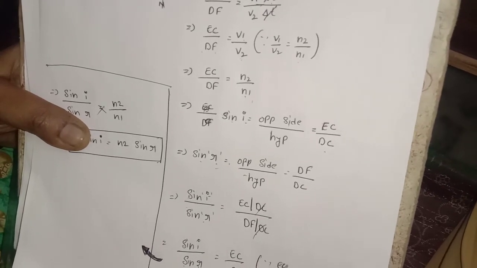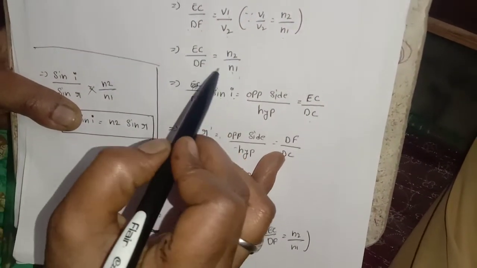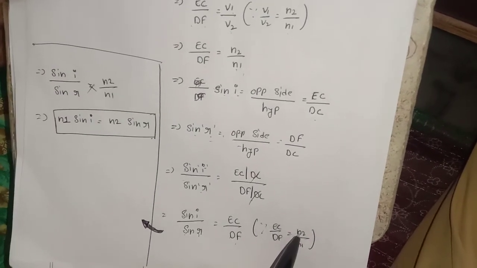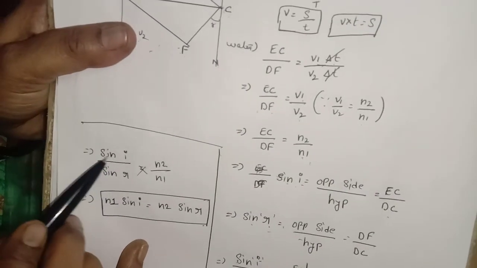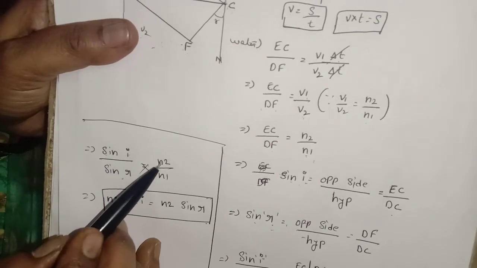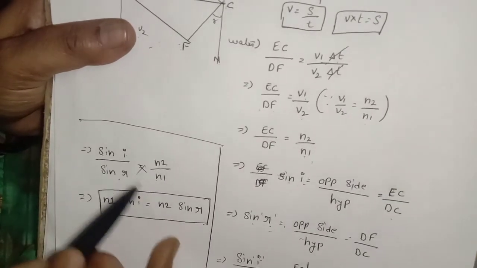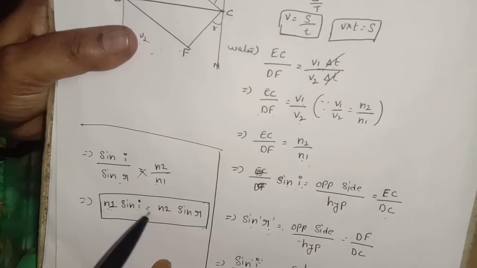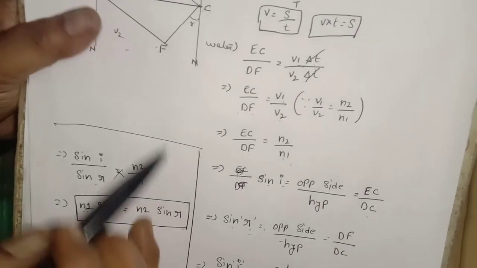We know that EC by DF is equal to N2 by N1. We already know this. So instead of this we can substitute this one. Sin I by sin R is equal to N2 by N1. So do cross multiplication. N1 sin I is equal to N2 sin R.